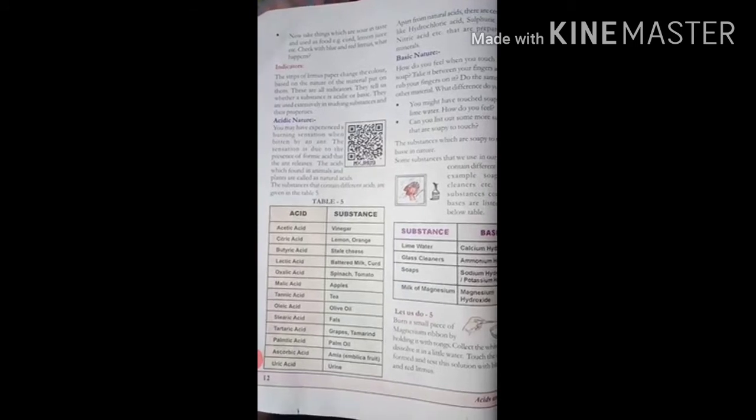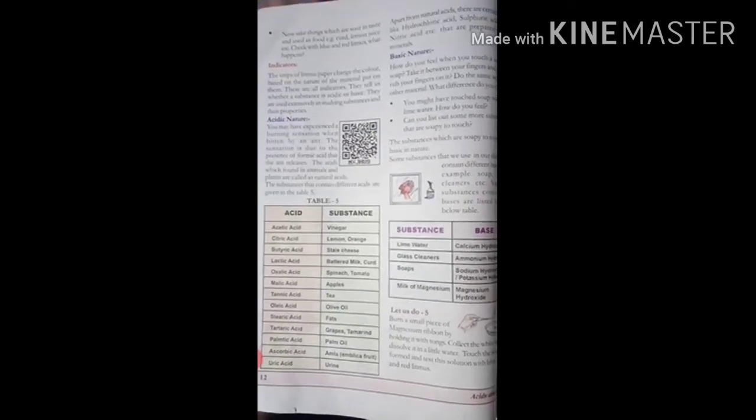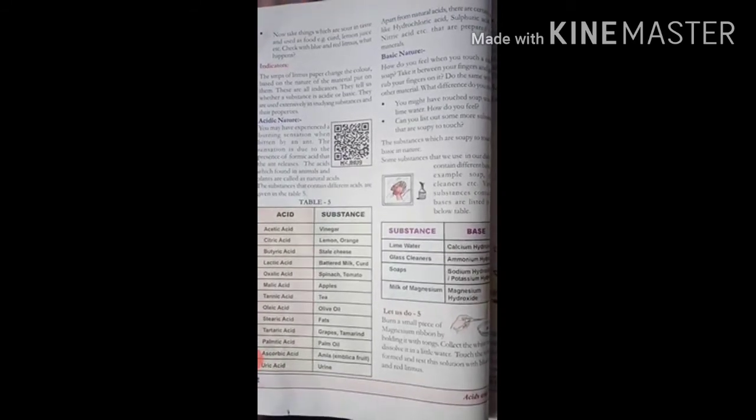Already we know now which color indicates an acidic substance and which color indicates a basic substance. If the color of litmus paper changes from red to blue, what is the substance? The substance will be a basic substance. If the color changes from blue to red, what is the substance? The substance will be an acidic substance. That is what you have to observe.